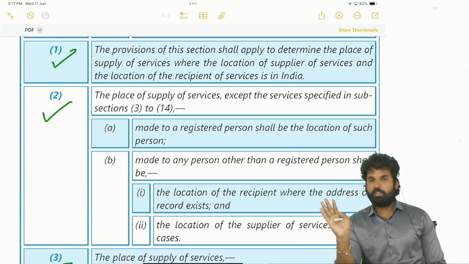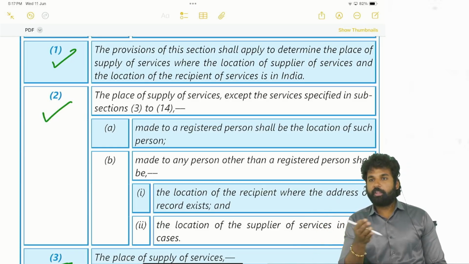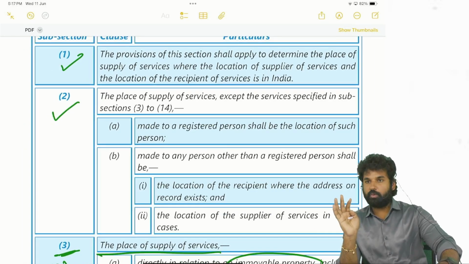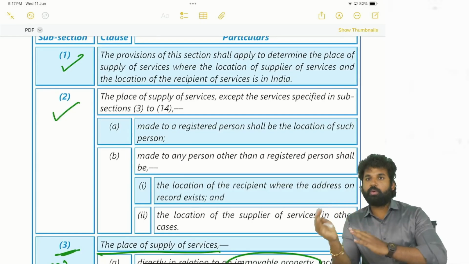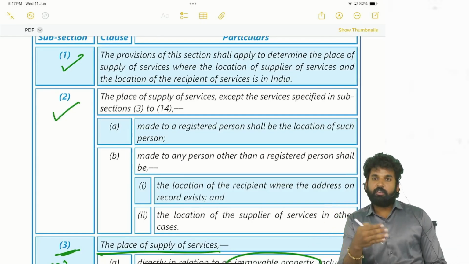If the address of the recipient is not recorded by the supplier, the location of the supplier will be the place of supply. So this is the general rule. If 12.3 to 12.14 is not applicable with respect to any service, then 12.2 will be applicable.